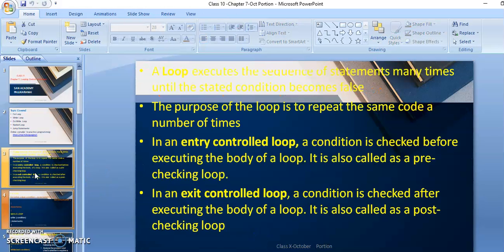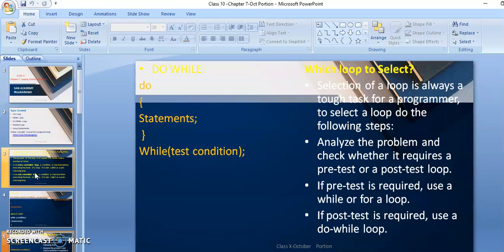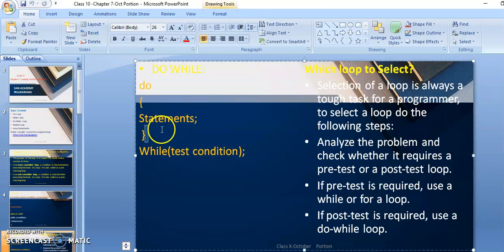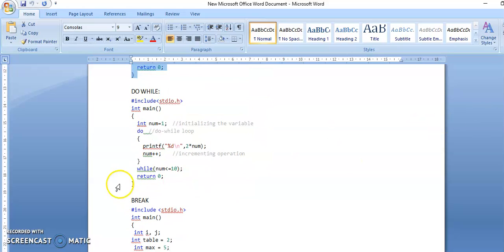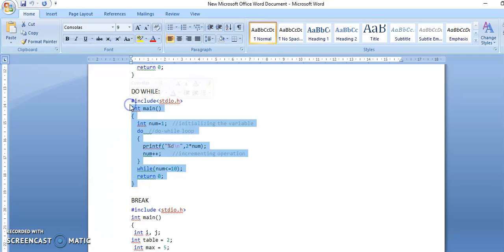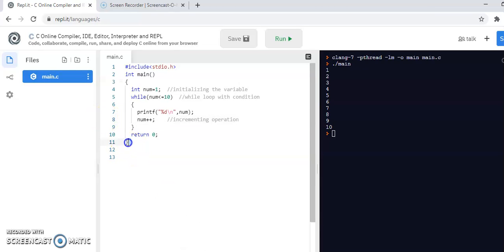Next we have the do while loop. Do while is an exit condition loop, as I told you. The first time it comes over here, the statement is executed once. If the condition is satisfied, then the next time the statement will get executed. In the previous loops, only if the condition is satisfied is the statement executed. But over here, irrespective of whether the condition is satisfied or not, for one time the statement will get executed. Okay, have a look.